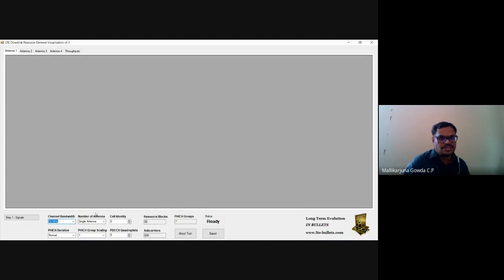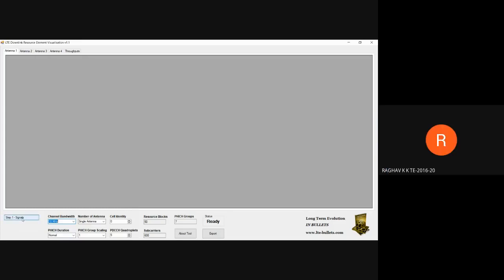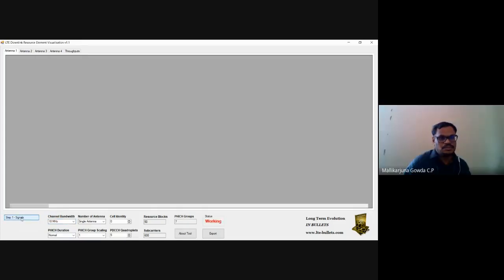So with 10 megahertz, there will be 50 resource blocks, right? So 50 into 12, because each resource block will have 12 subcarriers. So 50 into 12, we will get 600 subcarriers. Hope it is clear. Yes, sir. So if I run this, it will show that.